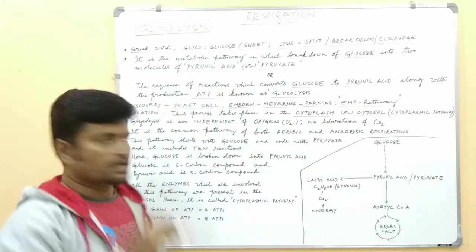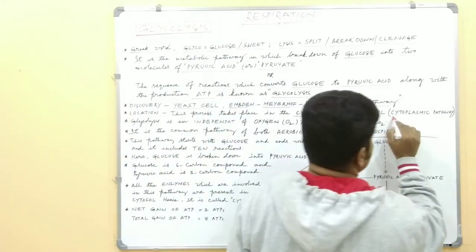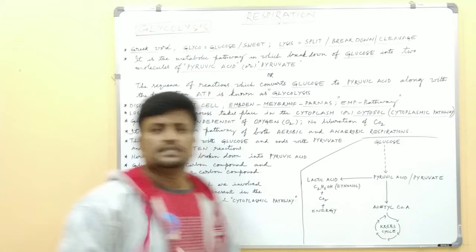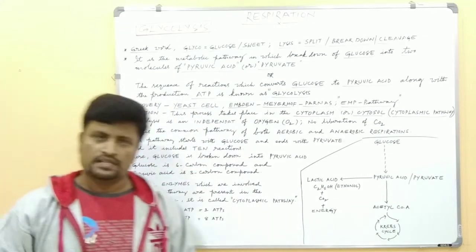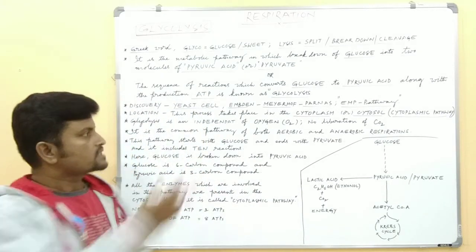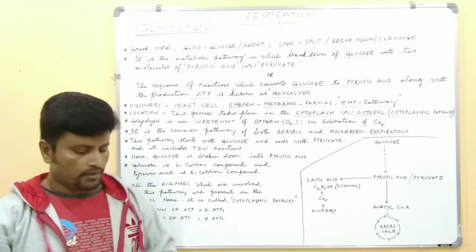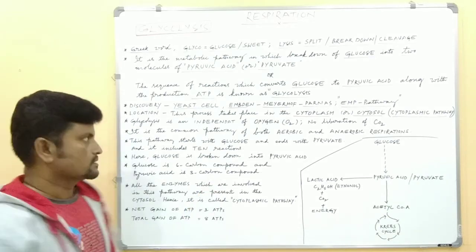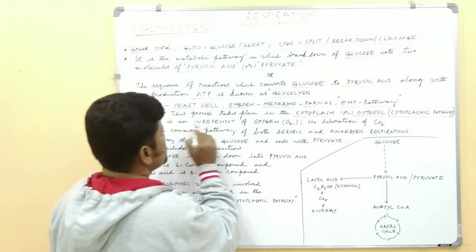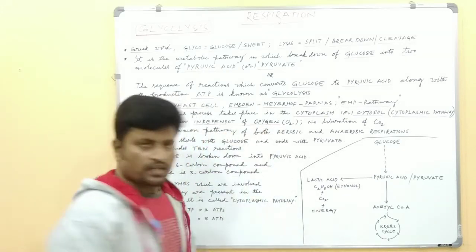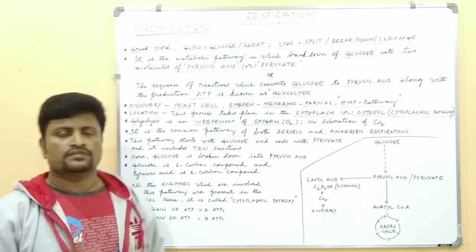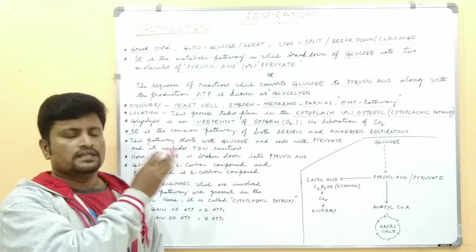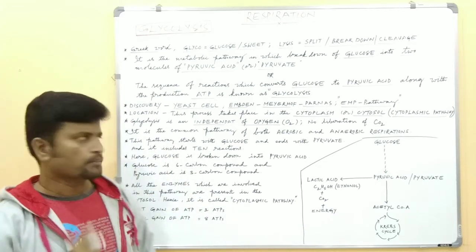That's why it is known as cytoplasmic pathway. Since the glycolysis pathway takes place in the cytoplasm or cytosol, it is also called cytoplasmic pathway. Next, glycolysis is independent of oxygen. It is completely independent of oxygen. There is no utilization of oxygen in this glycolysis pathway.